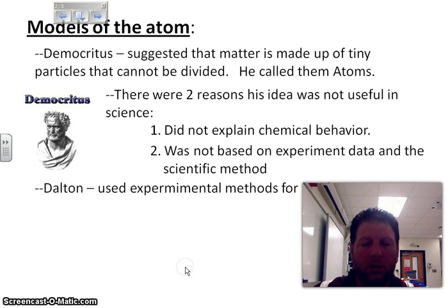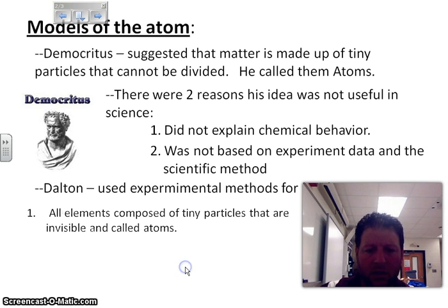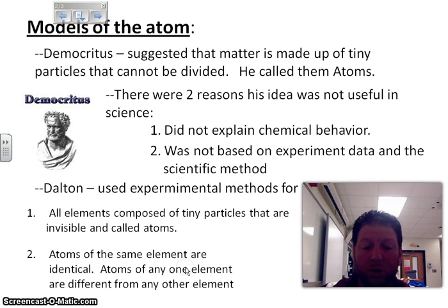Okay? So Dalton comes along and he says, you know what, Democritus, your ideas are pretty much spot on, but you need evidence to back up your claims, so I'm going to do some experiments. And he does these experiments and he comes up with 4 ideas to his theory. Number one, all elements are composed of tiny particles that are invisible and are called atoms. Number two, atoms of the same element are identical, and atoms of any one element are different from any other element,